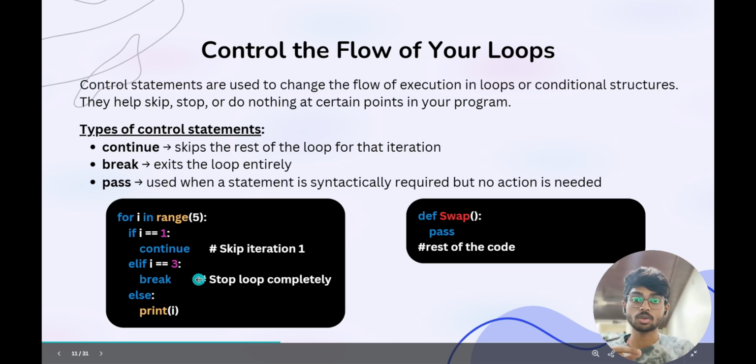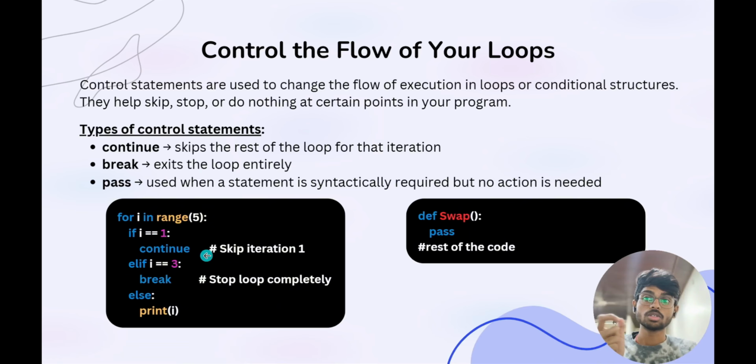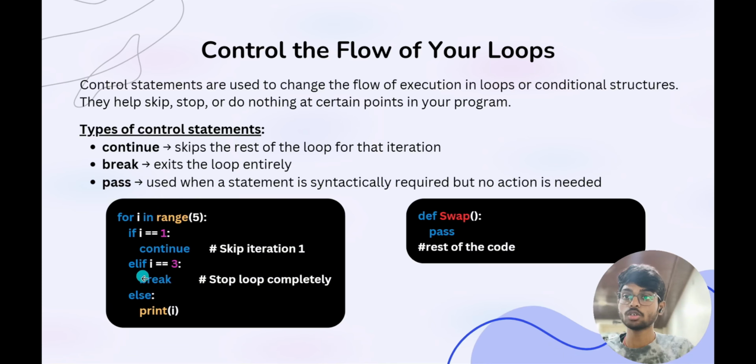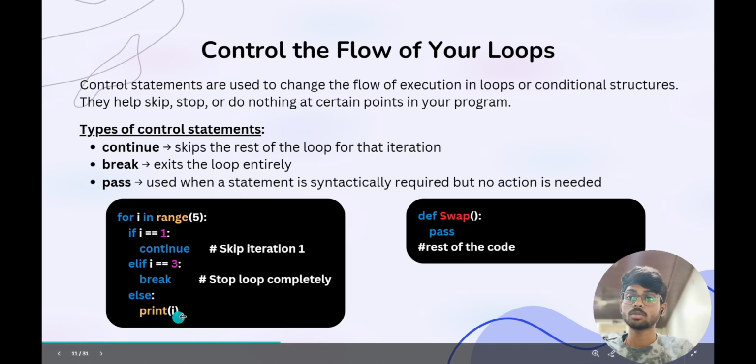We skip the entire code below that line for that particular iteration. That means 0 will be printed as the else statement is here. For 0, the if condition fails, so the else statement comes into the picture. Then i equal to 0 prints out.